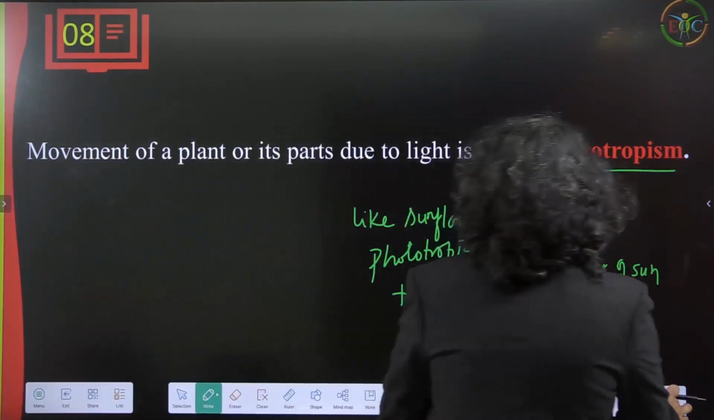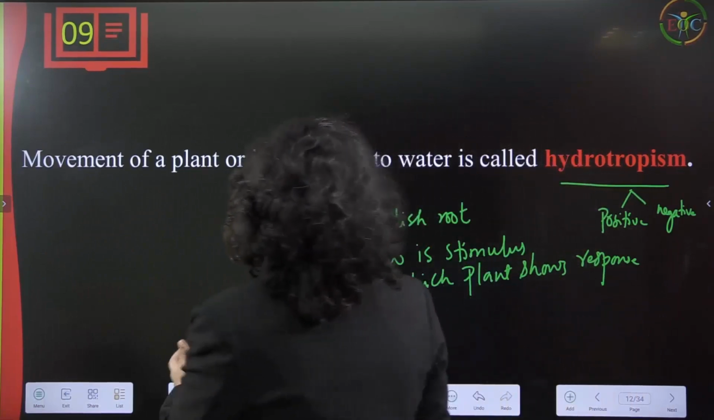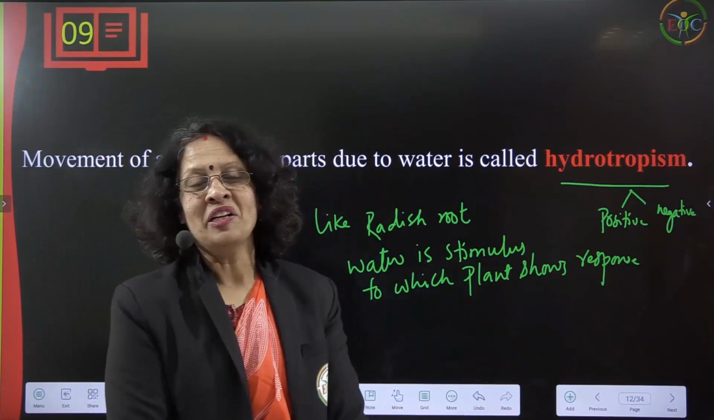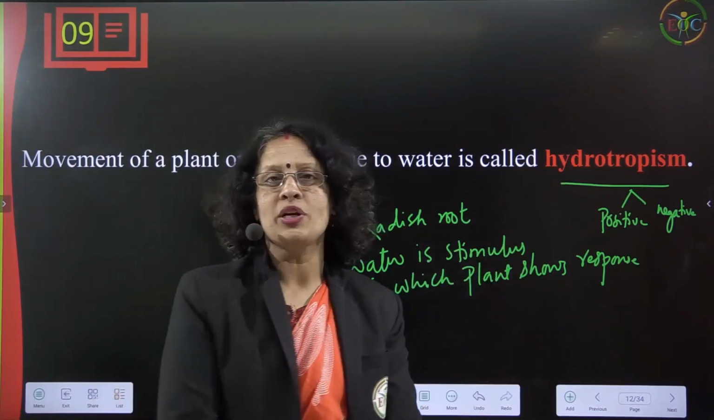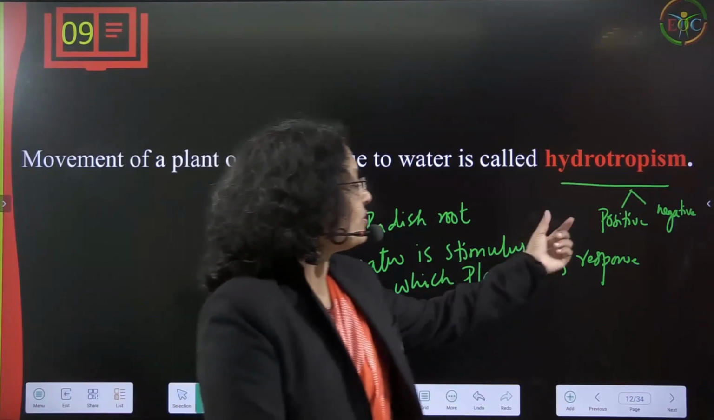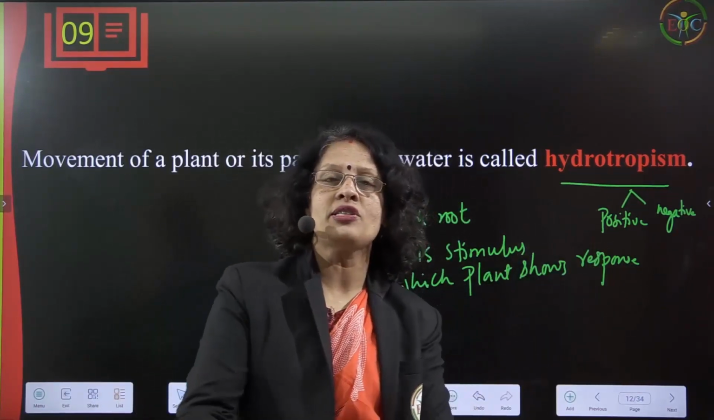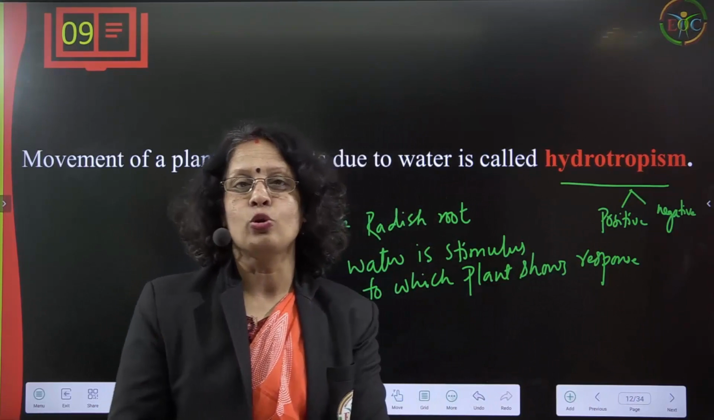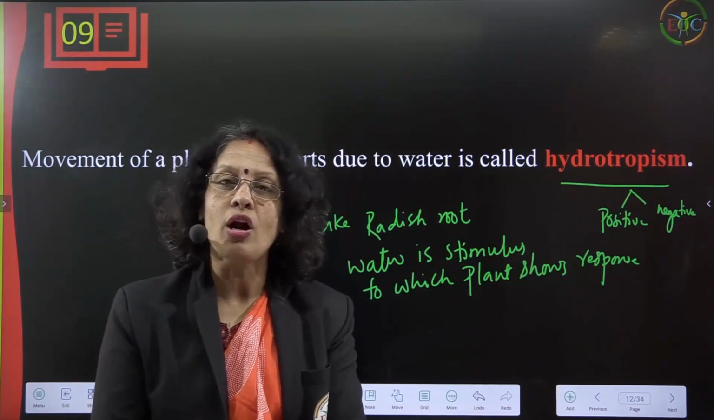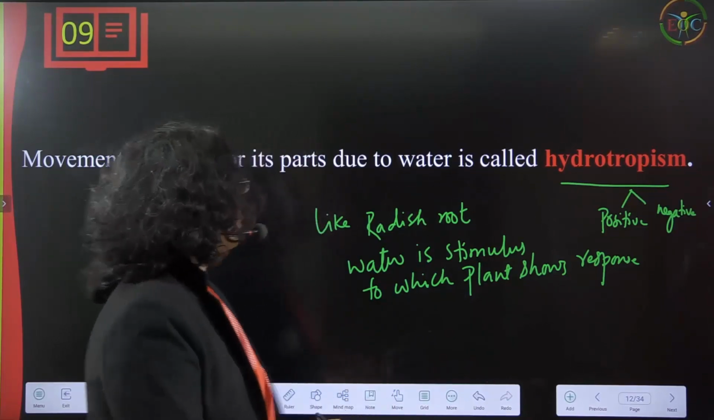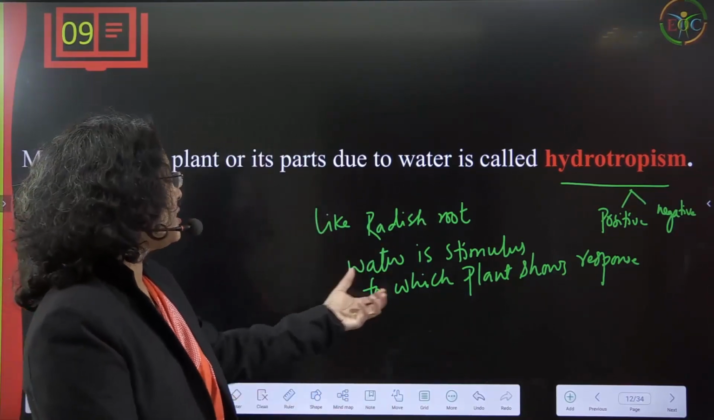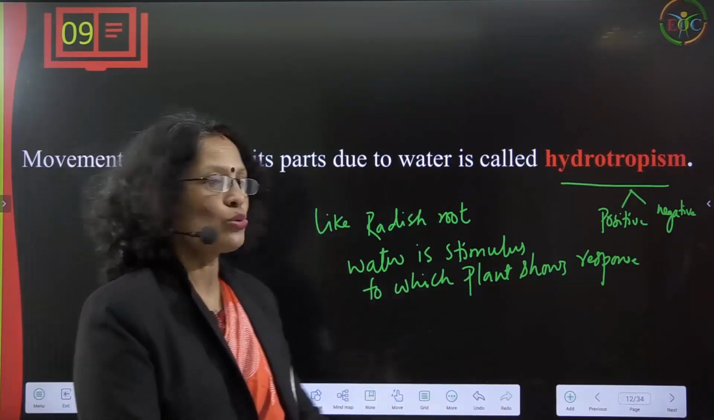Next, we are talking about movement of a plant or its parts due to water. It is called hydrotropism. There are two types of movements: one is positive hydrotropism and one is negative hydrotropism. Positive hydrotropism means their growth is towards the water, and negative means their growth is away from the water. That is called positive and negative hydrotropism. So what is this? Like radish roots, water is the stimulus here, to which plants show response.